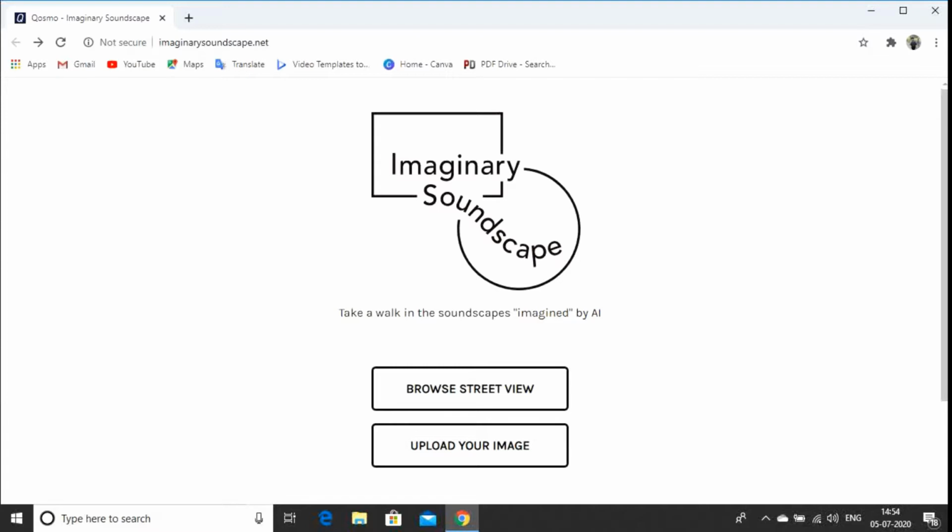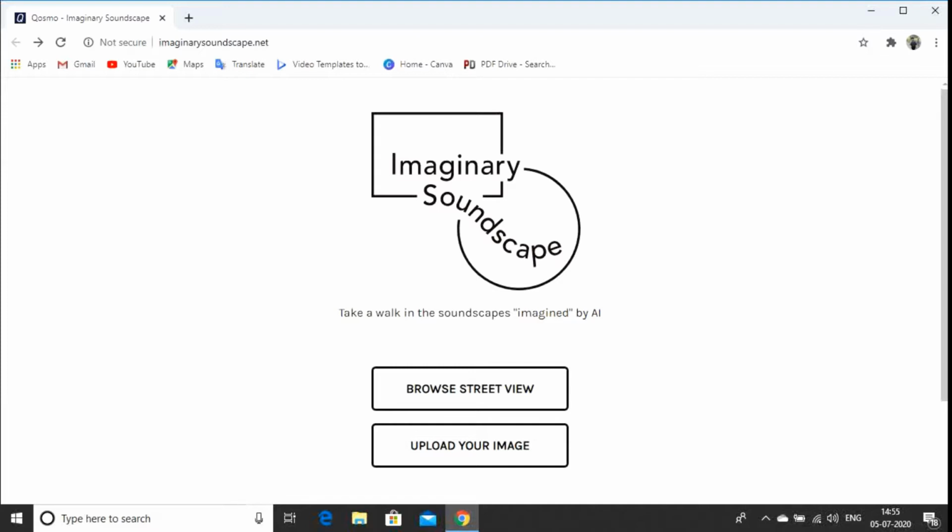Now, Imaginary Soundscape is a web-based sound installation focusing on this unconscious behavior where viewers can freely walk around the Google Street View and immerse themselves into imaginary soundscape generated by deep learning models. Now, I will be telling you about deep learning models maybe in the future or upcoming videos, so don't worry about it.